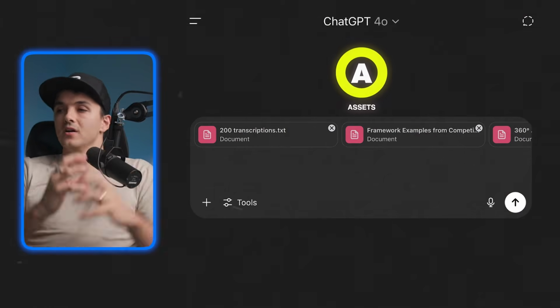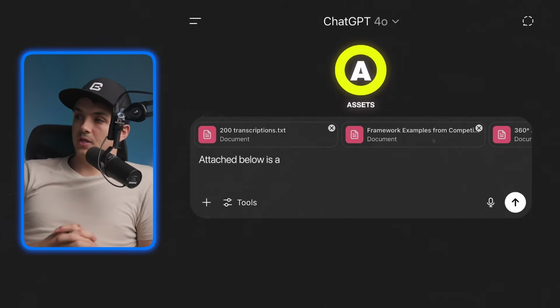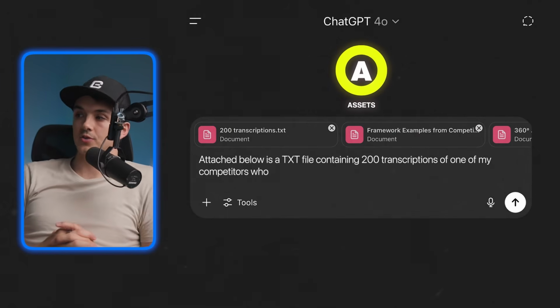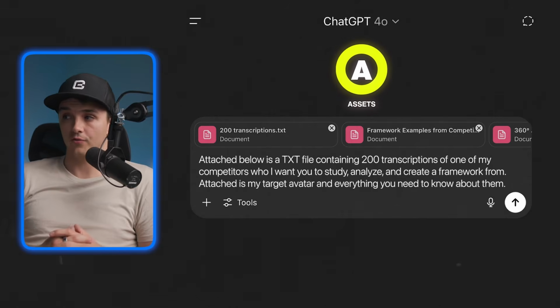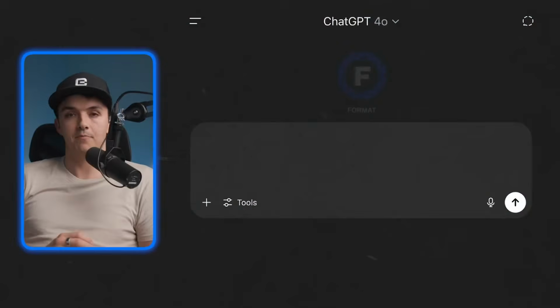Okay, so the A part of my prompt here is going to say, attached below is a TXT file containing 200 transcriptions of one of my competitors who I want you to study, analyze, and create a framework from. Attached is my target avatar and everything you need to know about them. And finally, I give you an example of how I want the final framework to be formatted, which kind of hints at the F part of this framework.